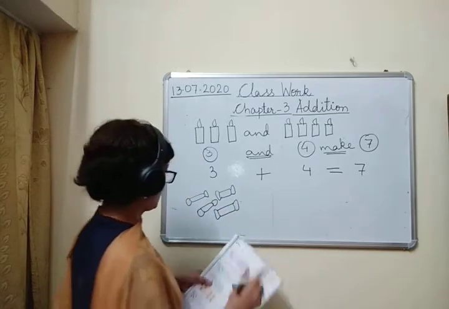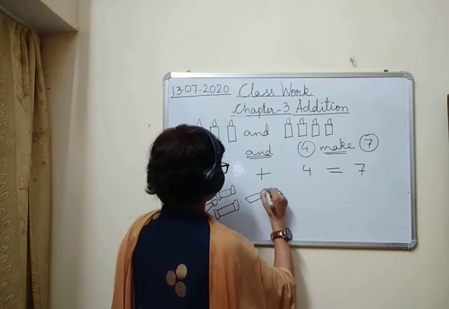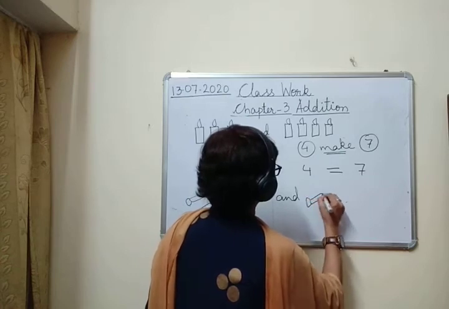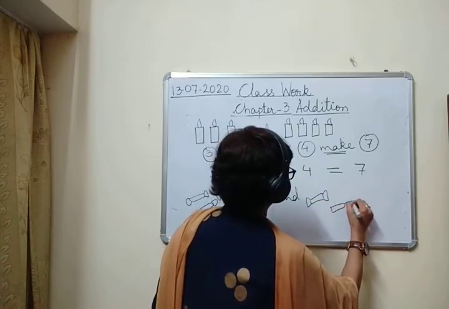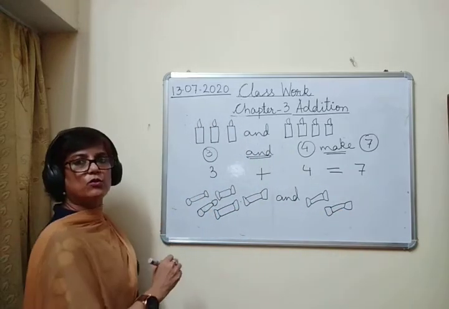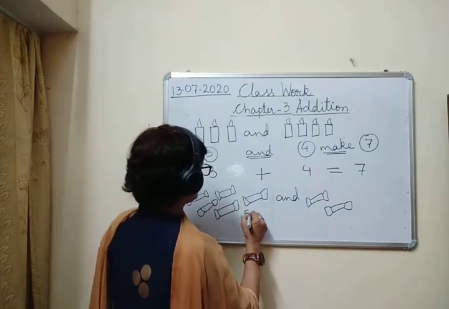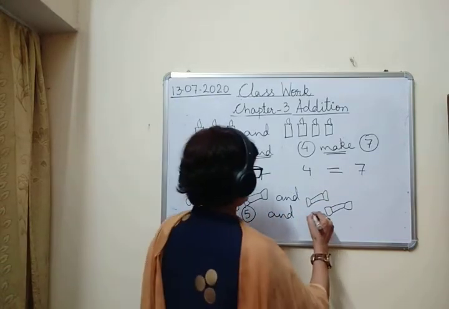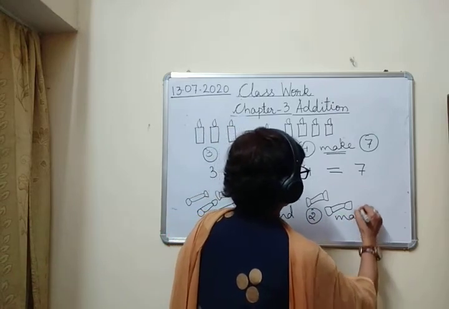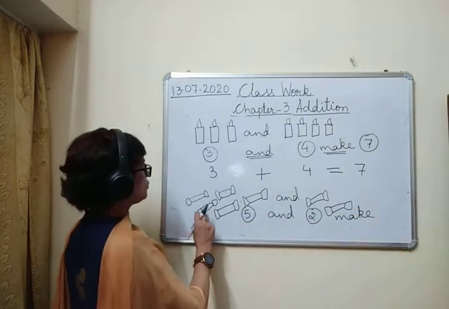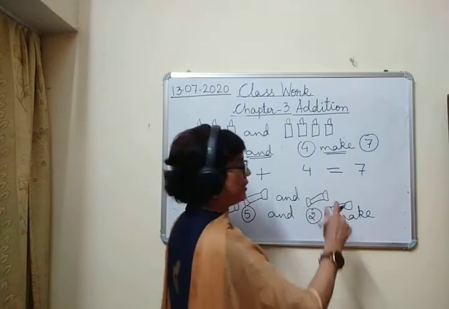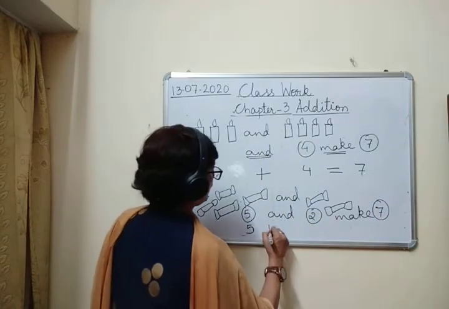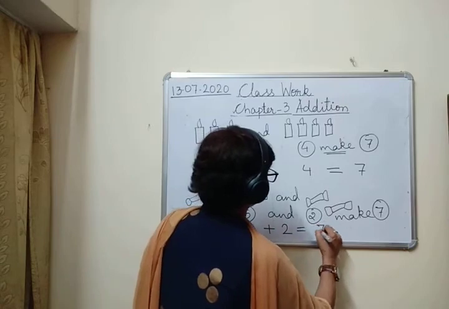These are toffees. How many toffees can you count here? 1, 2, 3, 4, 5 and how many toffees can you count here? 2. So 5 and 2 make how many toffees? 1, 2, 3, 4, 5, 6, 7. So 5 and 2 make 7, or I can write it as 5 plus 2 is equal to 7.